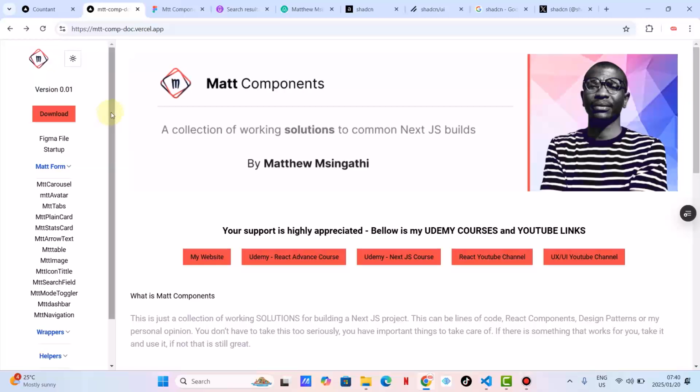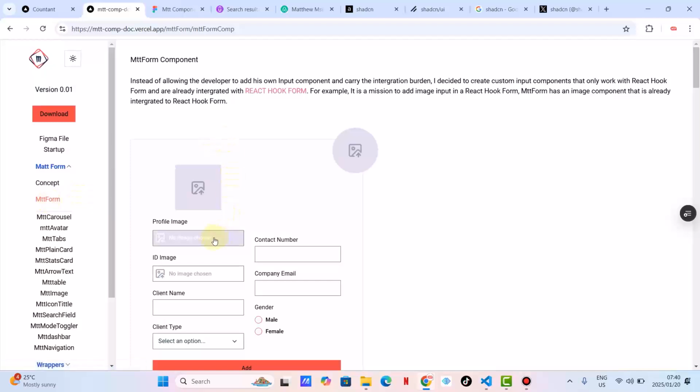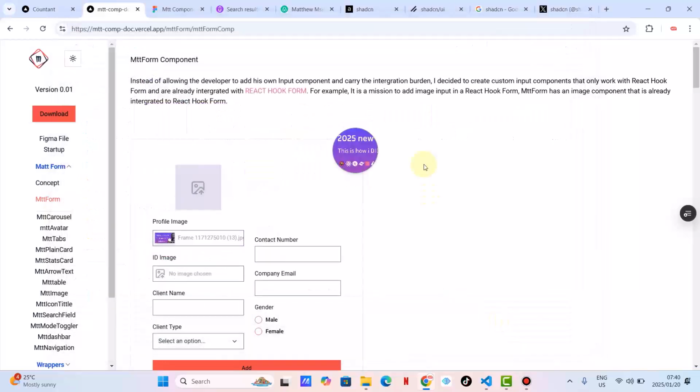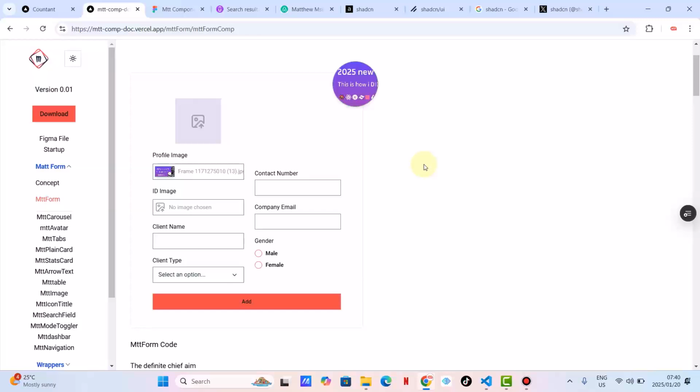As you can see, guys, this is Mtt Component. In case you want to know more about it, I've got a Mtt form here. A Mtt form is just an interface which was inspired by ShadCN form, but ShadCN form was too long. The code is too much, and when you want to integrate an image picker like this one, it's a mission and a half. How long is ShadCN code? Maybe just an estimation: in order to get this form component with all these inputs, it might take you plus minus 200 lines. But with Mtt form, I think it's less than that.